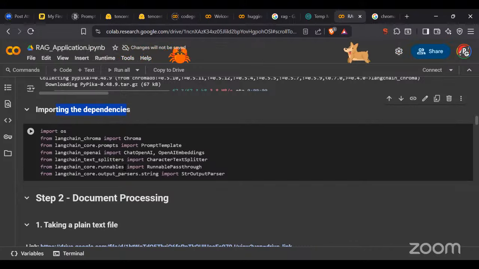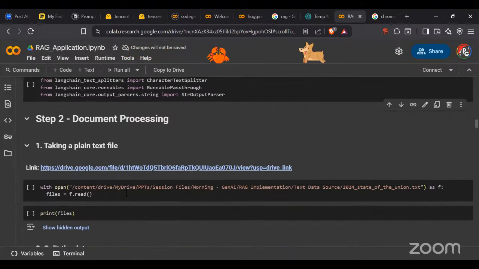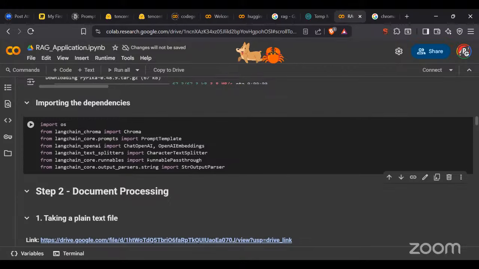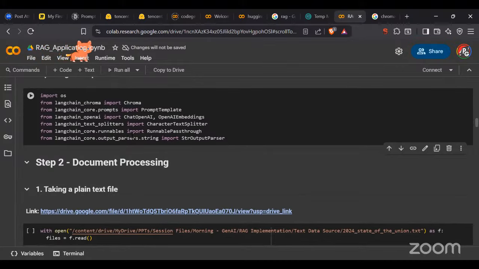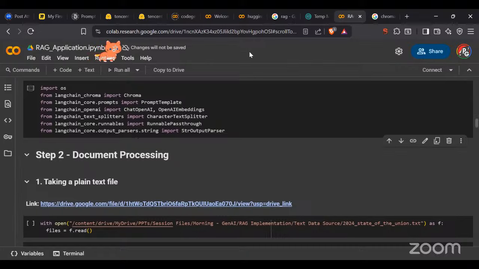At that moment I had this particular model, that's why I'm not running this. Then I'm going to use it for the ChatGPT, and OpenAI embeddings I'm going to use. Then after that I'm going to have our text splitter, which is going to split the characters that I'm having. Then it is going to run the passthrough, and then the output is parsed into a string.